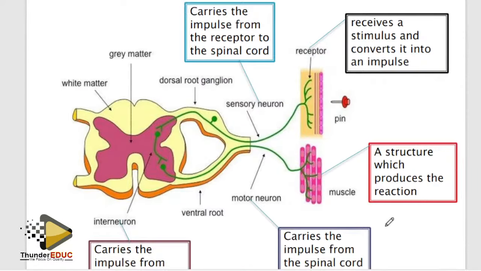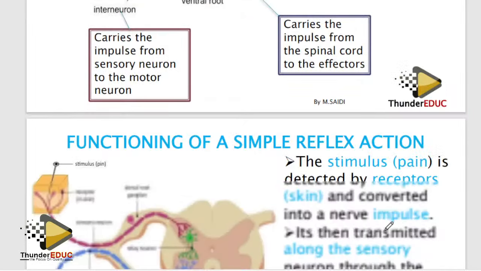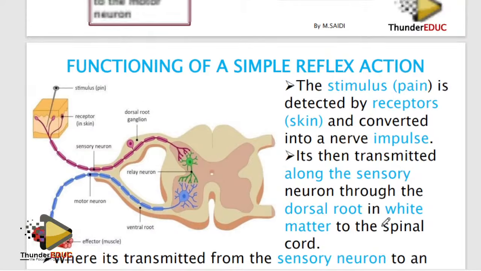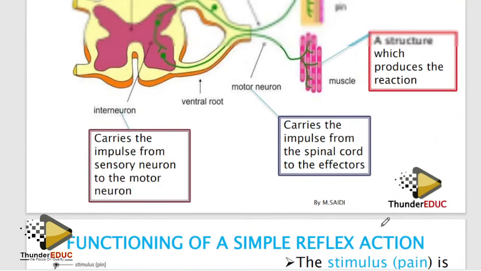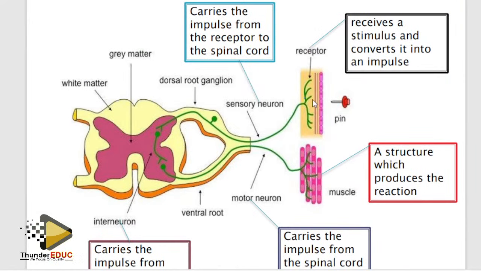Guys, go when you know this by heart. If they ask you the transmission of the impulse, you just start with the receptor, tell us the function, receives the impulse and interprets it. Then talk about the sensory neuron, tell us the function, transmits the impulse. Then the connector, function, motor neuron, function. That's it. Just part, function in the order.